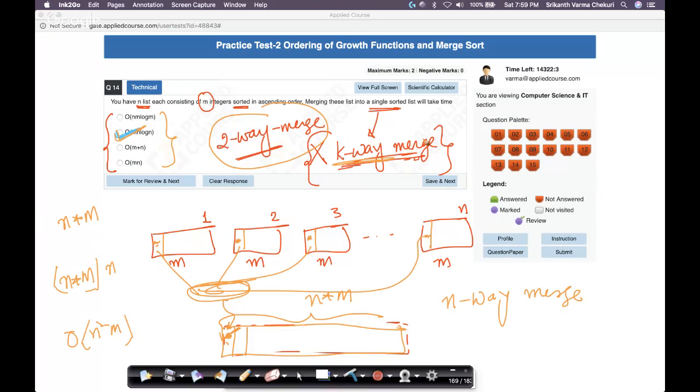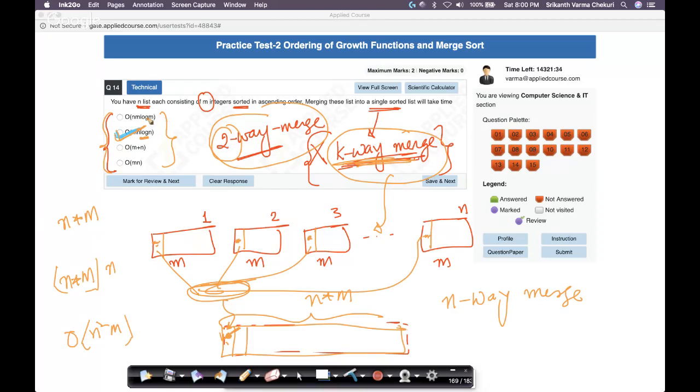But for people like me who are biased more towards k-way merge because they've used it in the real world, if they would have mentioned two-way merge, that would have made the question much clearer. Because I actually solved this question with k-way merge. I didn't see any of the options here. Then I said, okay, I see log n here. That means somewhere there has to be some two-way merge. That's how I thought about it.